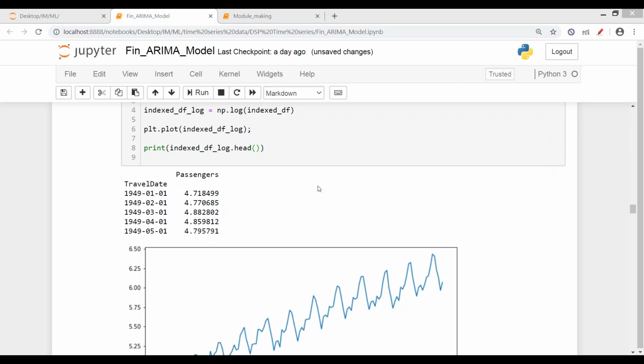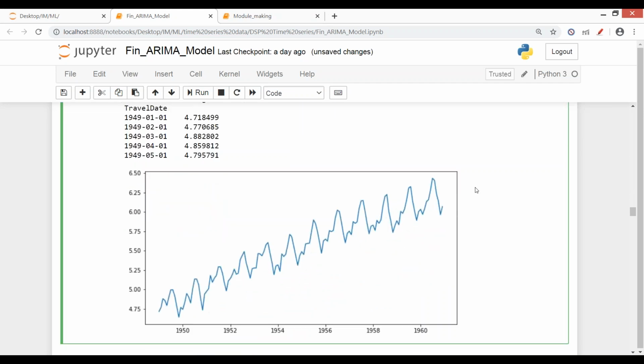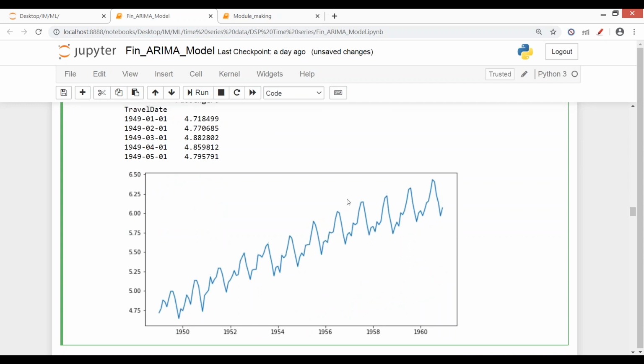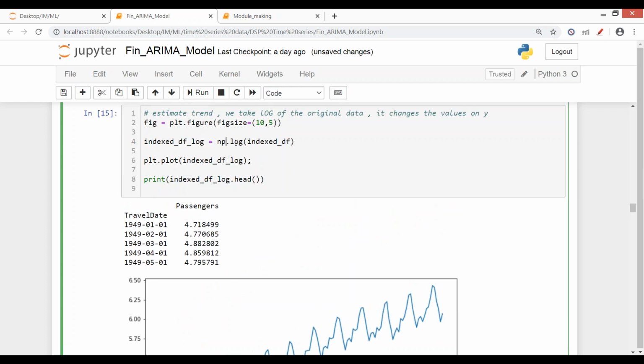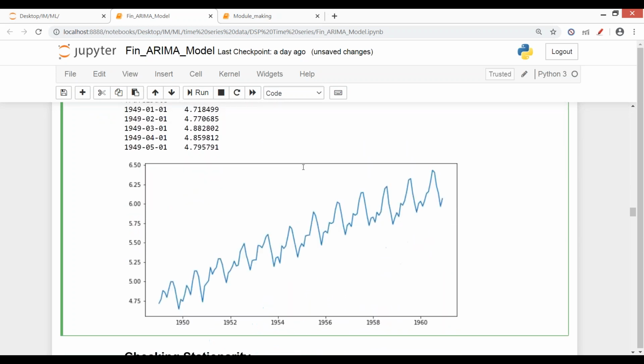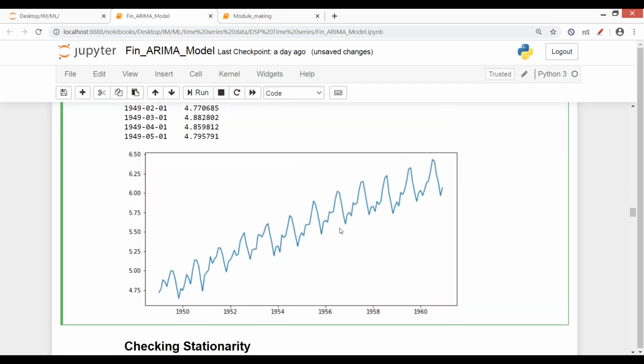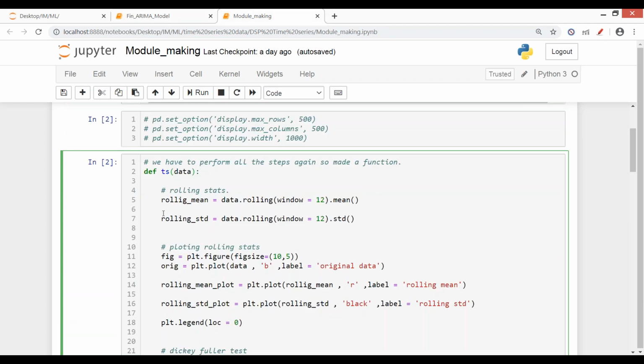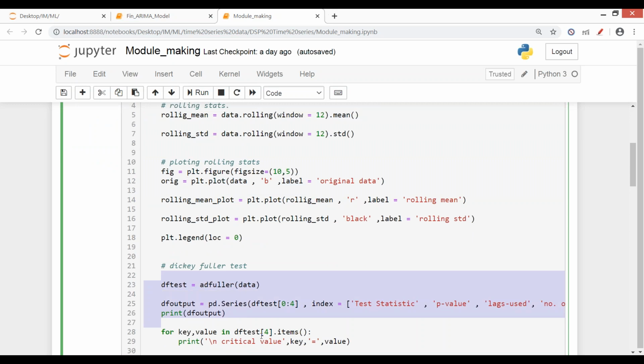Okay then. So this is the logarithm data, and after that we have just made a plot to visualize. And again, you see there is a trend here as well. It's not stationary. Even if we have done the indexing and the logarithm, the very first transformation, we are still not able to get a proper stationary series. Also, not just with this graph, we'll do the rolling statistics and Dickey-Fuller test again. This will always be done whenever you make a transformation.